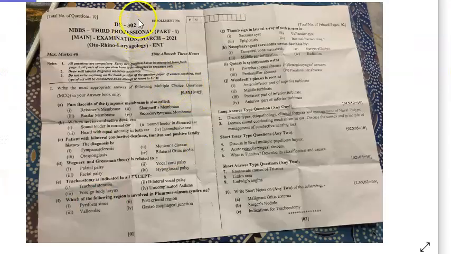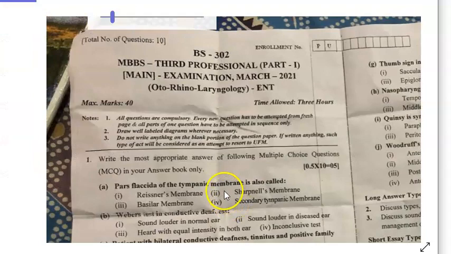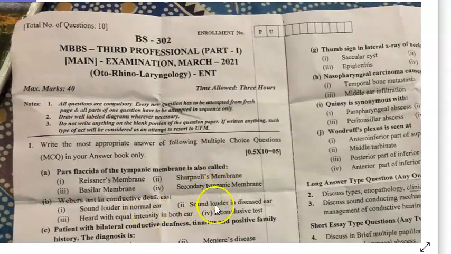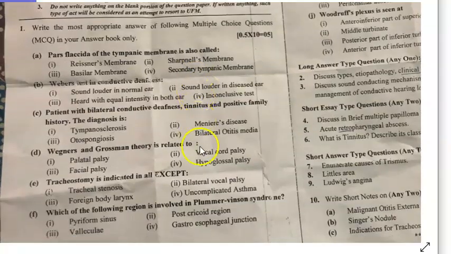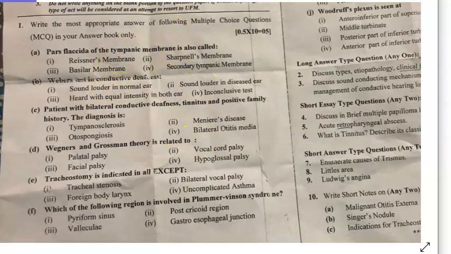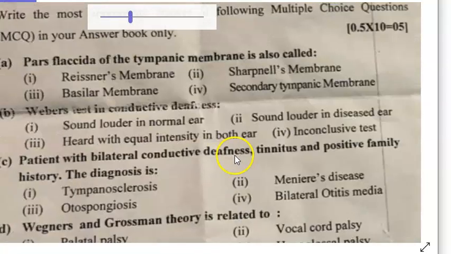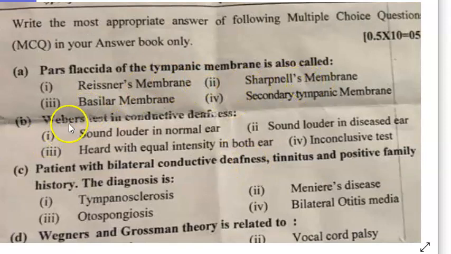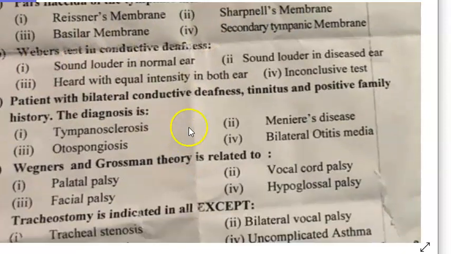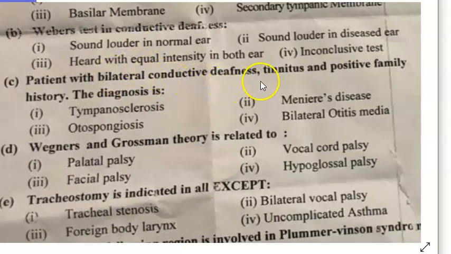Let us look at one from Central India kind of a thing. Look at this. So here they have MCQs in the ENT paper. So here they have: pars flaccida of the tympanic membrane is also called as what? I think it's Shrapnell's membrane, isn't it? Then Weber's test is what for? Then bilateral conductive deafness, tinnitus, positive family history.